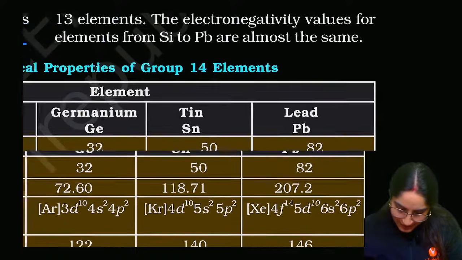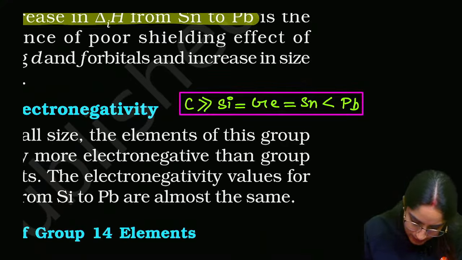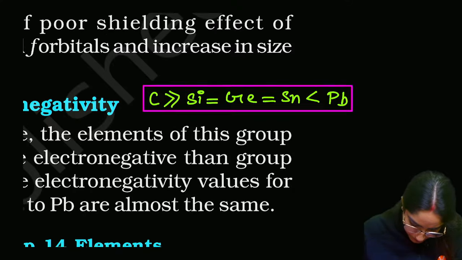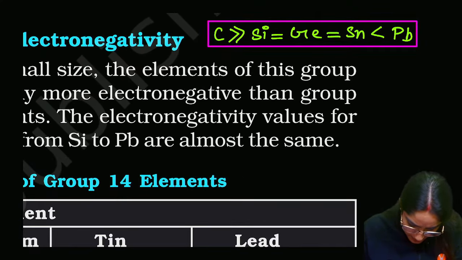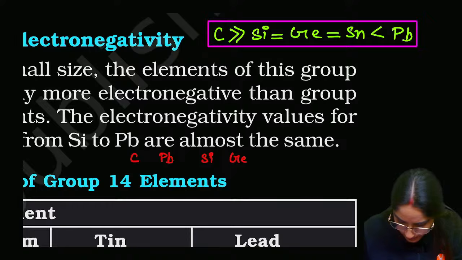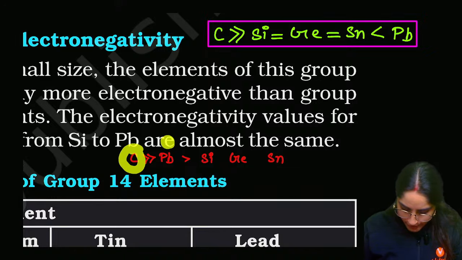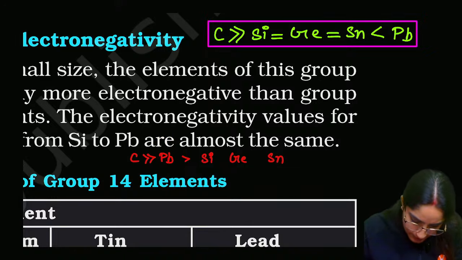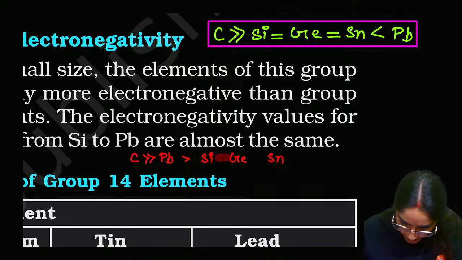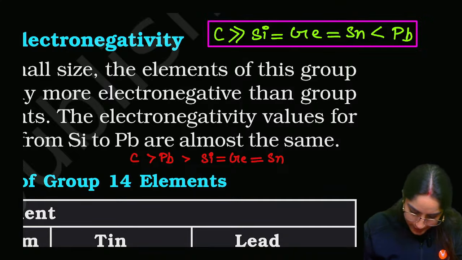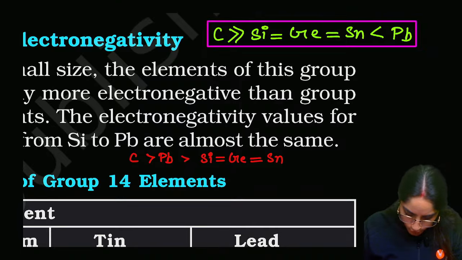Or you can also write it in a different way. Carbon, then lead, then you have silicon, germanium and tin. First it is decreasing, then these are equal, then again it is slightly less. This is 2.5, this is 2.5, this is 1.9, then they become equal here, silicon, germanium and lead are equal, so we'll just equate them. This also you can write down, that this is the order.